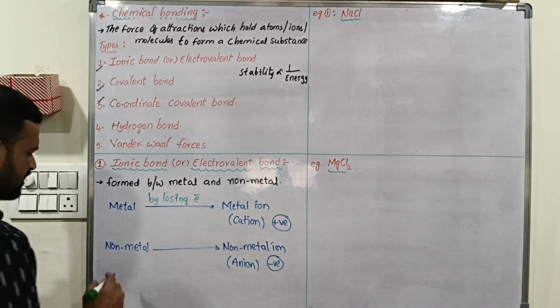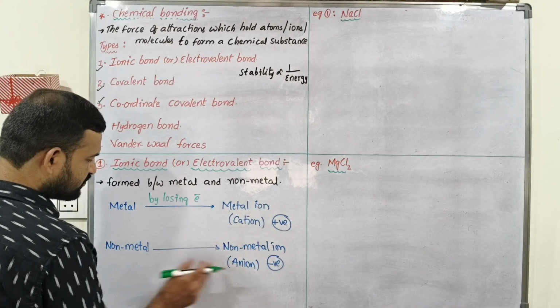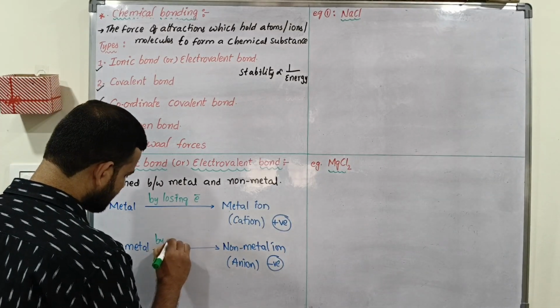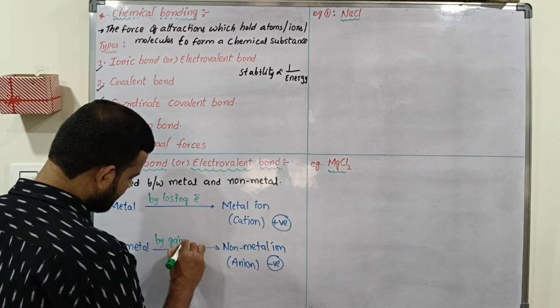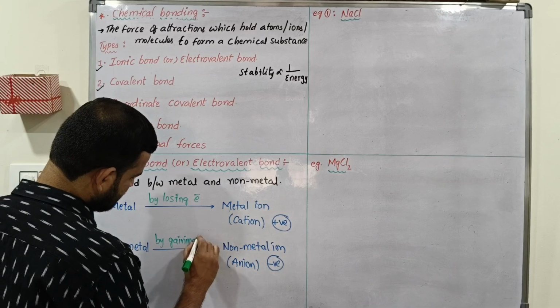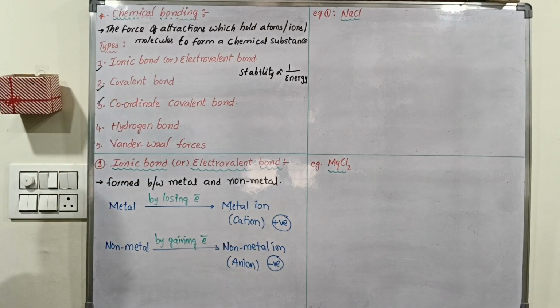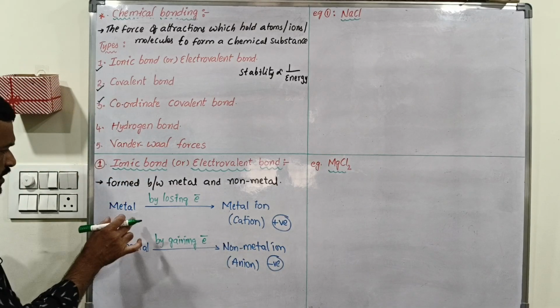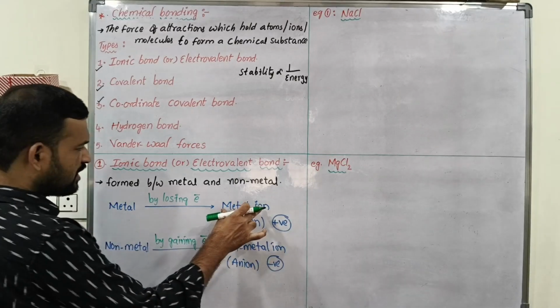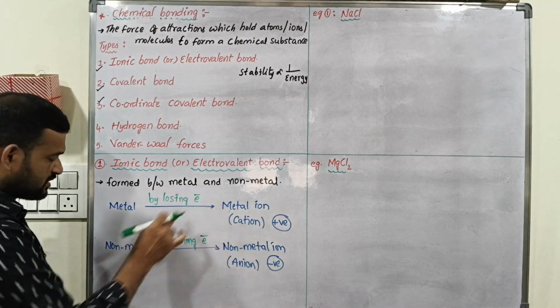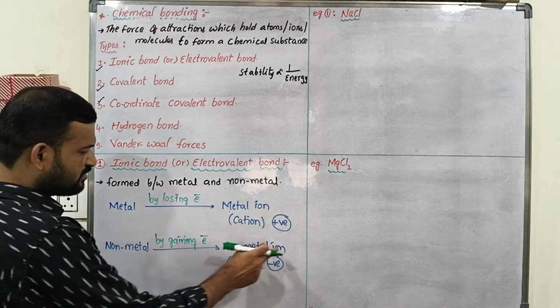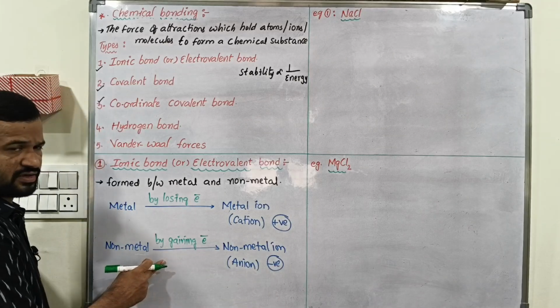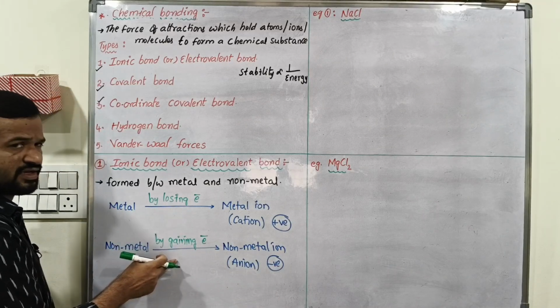This anion is formed by gaining of electrons. Understand? Here metal is converted into metal ion by losing electrons, and non-metal is converted into non-metal ion by gaining electrons.